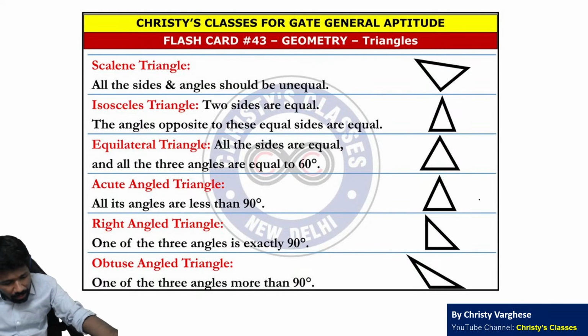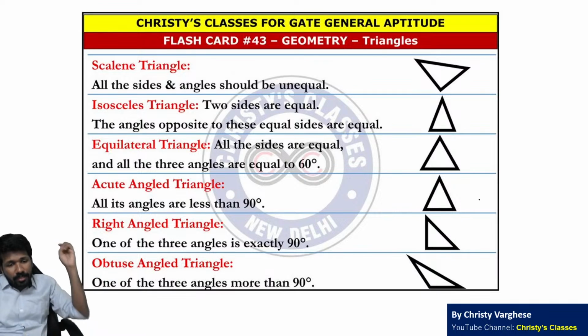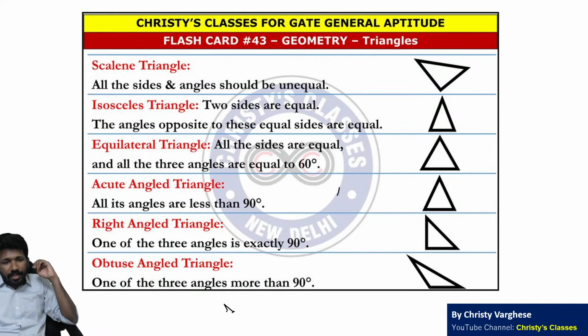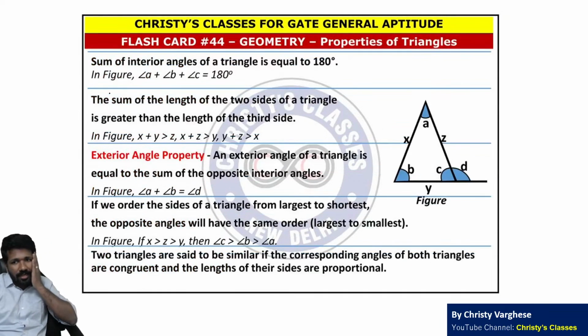Okay, scaling isosceles. Isosceles and equilateral is very important, and right angle triangle also. These are repeatedly asked questions based on this. Isosceles, equilateral and right angle triangle.